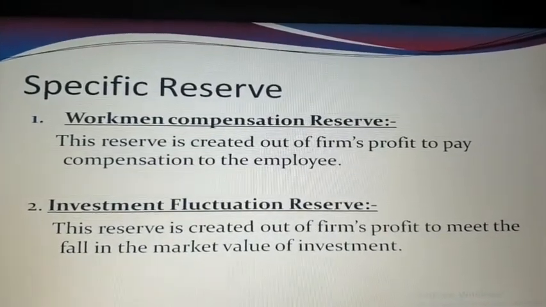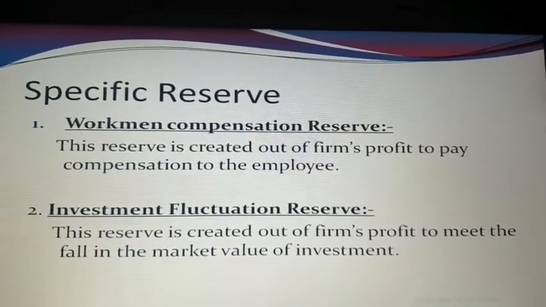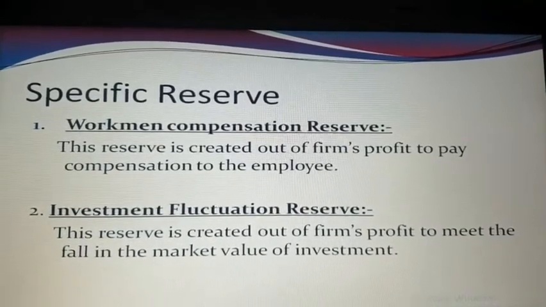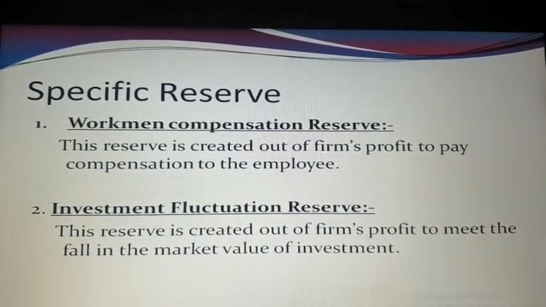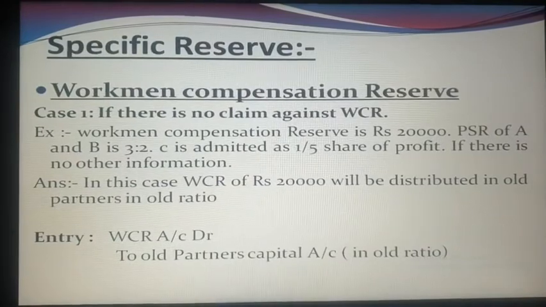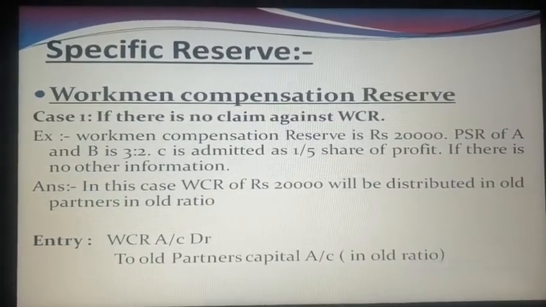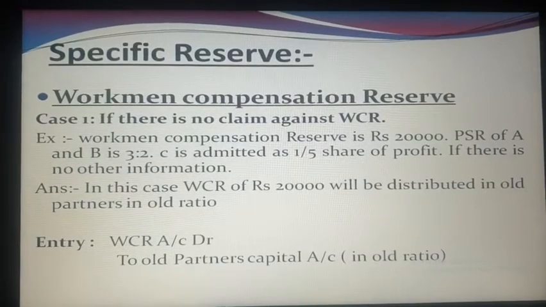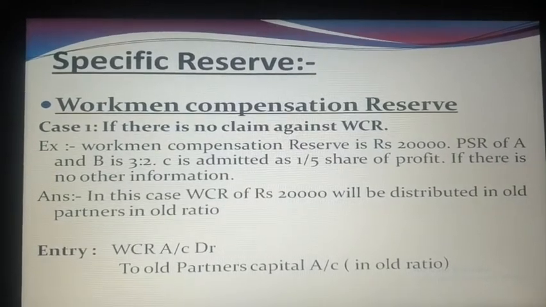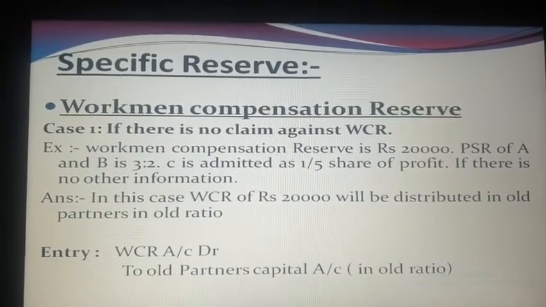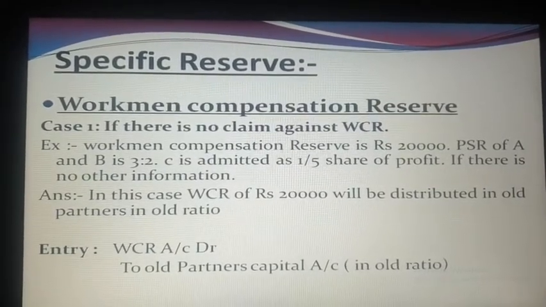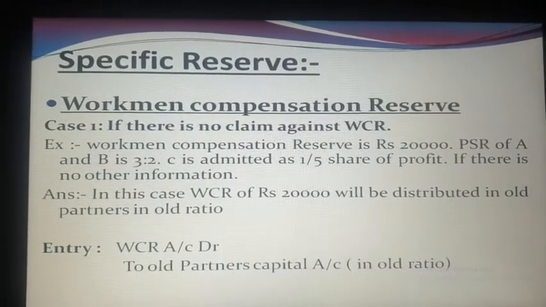Now in the next slides, we'll discuss the various cases of workman compensation reserve. These cases are the same as we already discussed in chapter number 2. Let's take a quick revision of the four cases. Here's the first case: there is no claim against the workman compensation reserve. Let's take one example. Workman compensation reserve is rupees 20,000. Profit sharing ratio of A and B is 3:2. C is admitted for 1/5 share of profit.